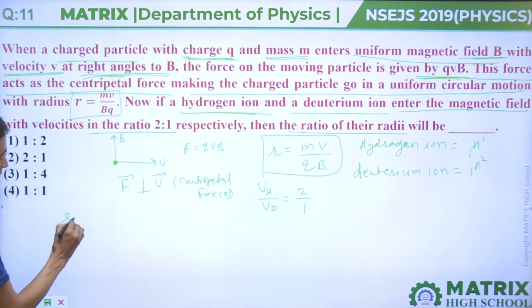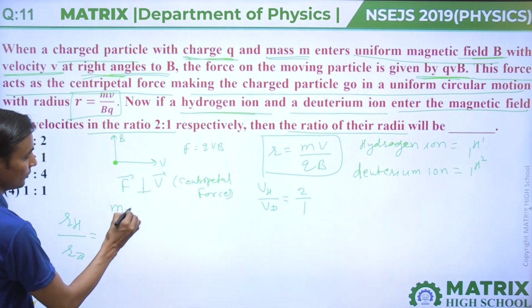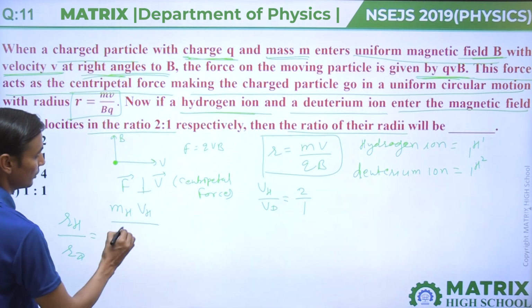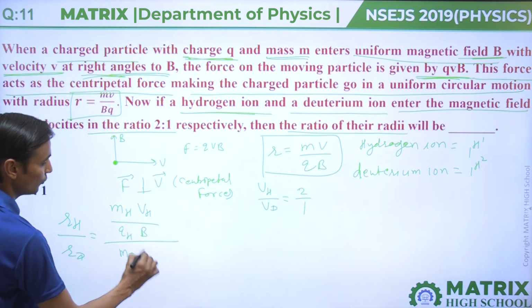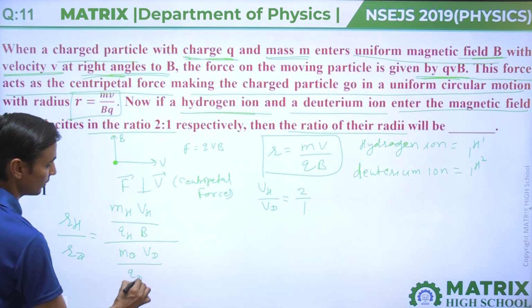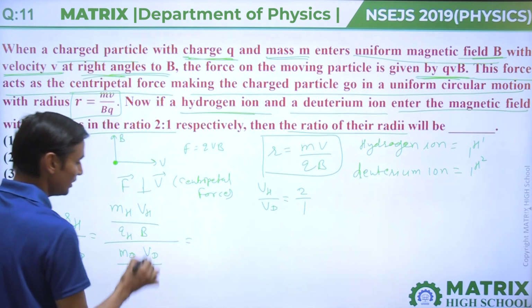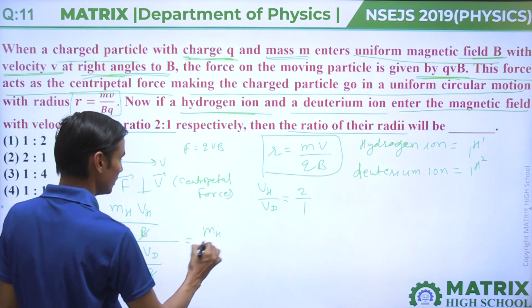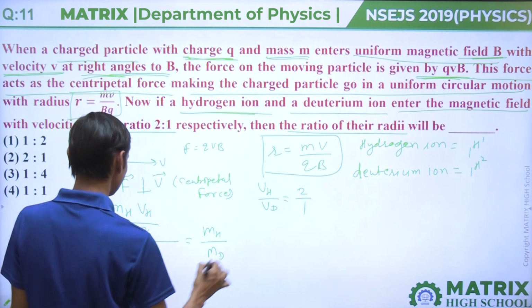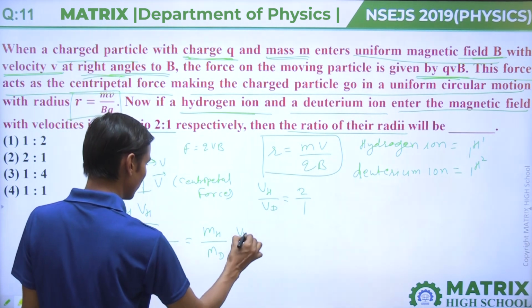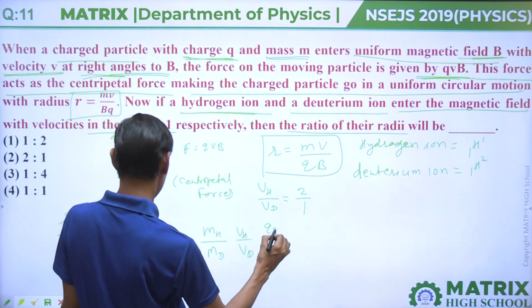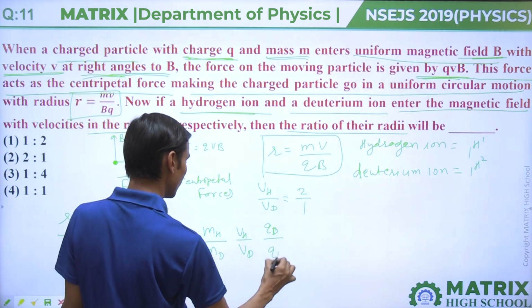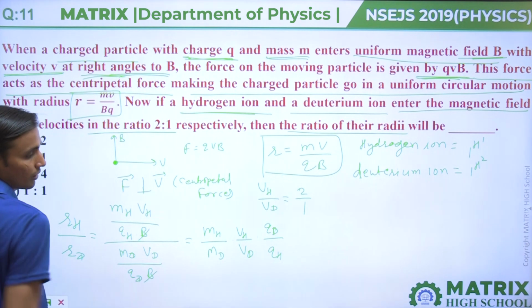So radius of hydrogen divided by radius of deuterium equal to mass of hydrogen into velocity of hydrogen divided by q of hydrogen into B, divided by mass of deuterium into velocity of deuterium divided by q of deuterium into B. B will cancel out, then mass of hydrogen divided by mass of deuterium into velocity of hydrogen divided by velocity of deuterium into q of deuterium divided by q of hydrogen, because this will come upside and this will go downside.